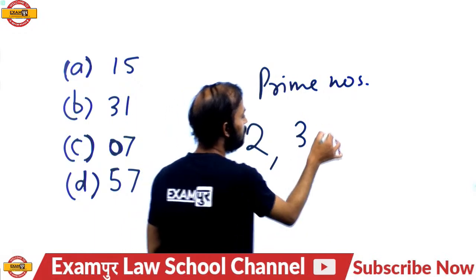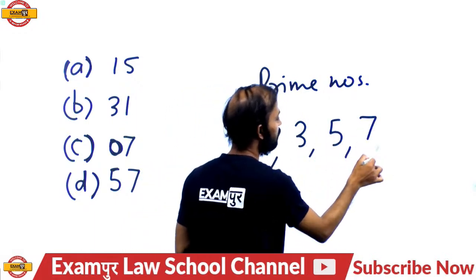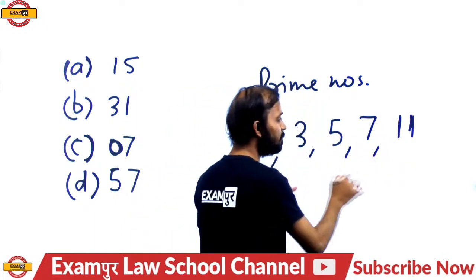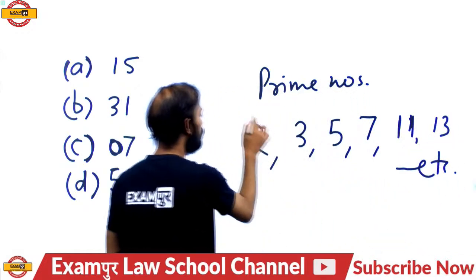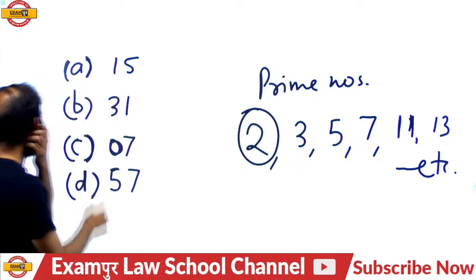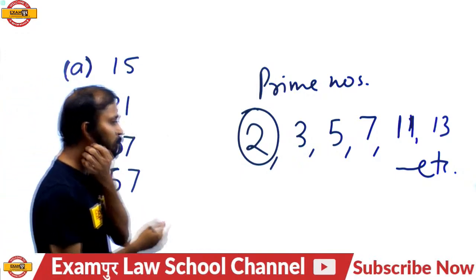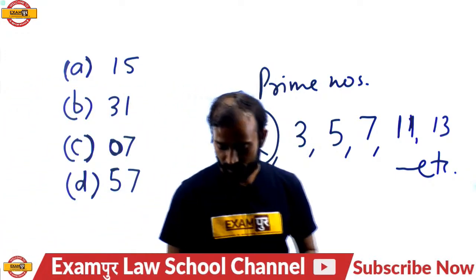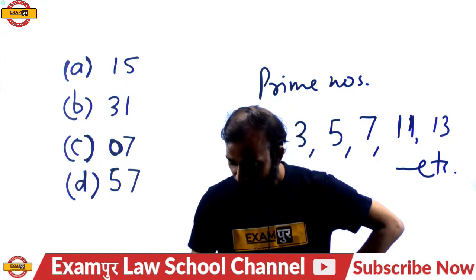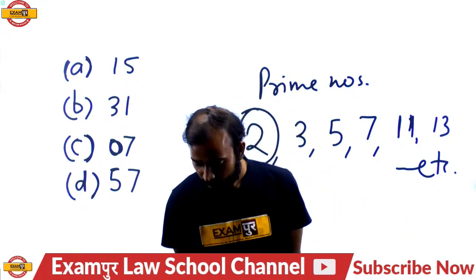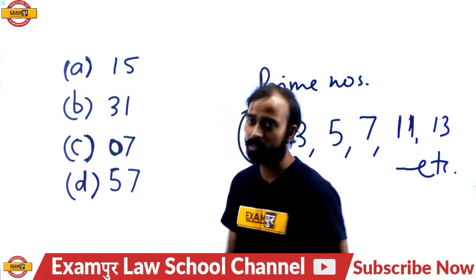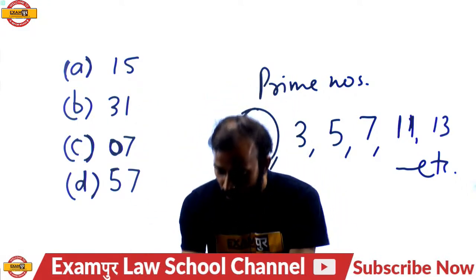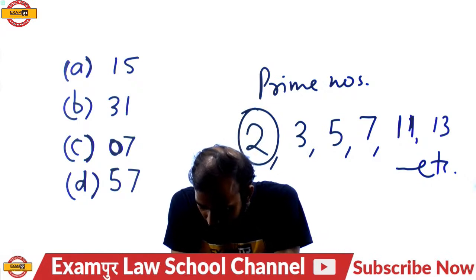Next is 3, then 5, 7, 11, 9 is not prime, and 13, etc. So with the help of prime numbers, you cannot detect which number is different from the other three. 15 is not a prime number, but 31 and 7 are two prime numbers here, and two numbers are composite.